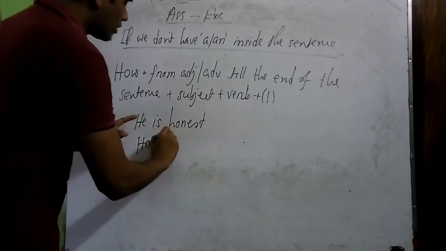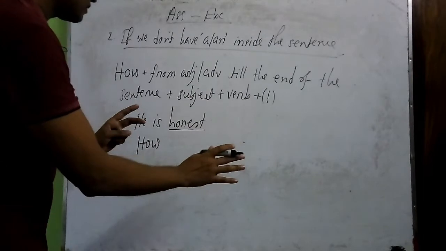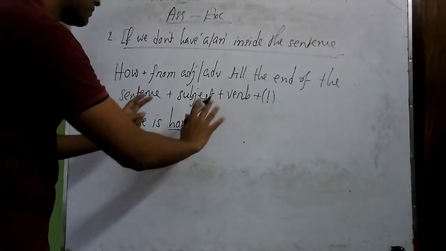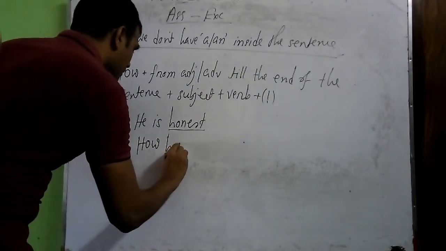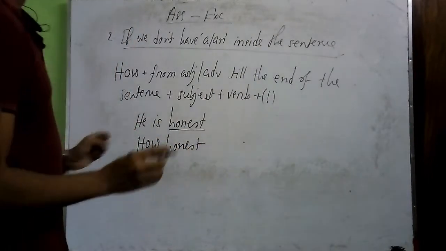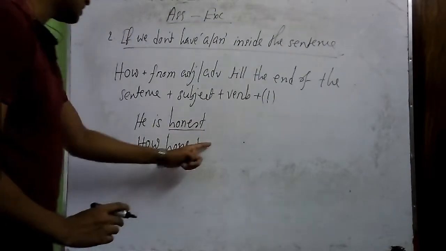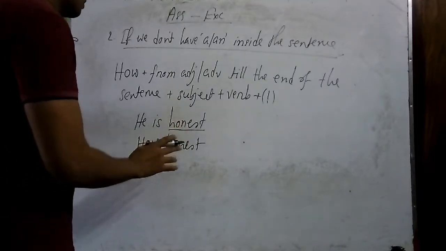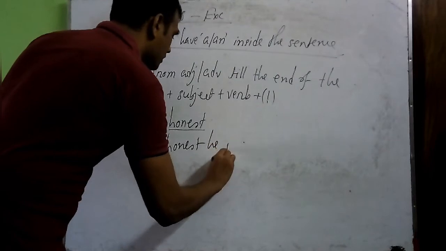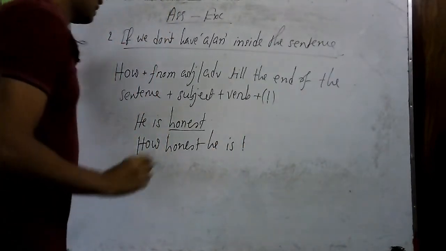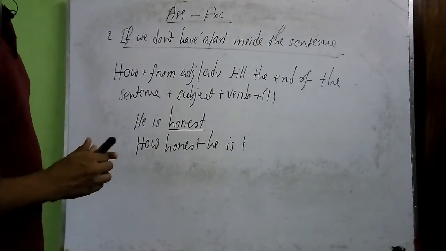But you can see that we only have an adjective here, and after that we have nothing. That means we don't need to write anything after honest. We only put here honest. If you have anything after honest, it should come here after honest in the sentence. So now we have to take the subject and verb here. He is, then an exclamatory sign or exclamatory mark. This is the answer here.